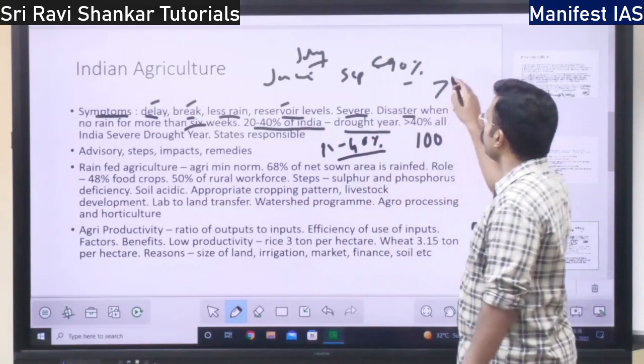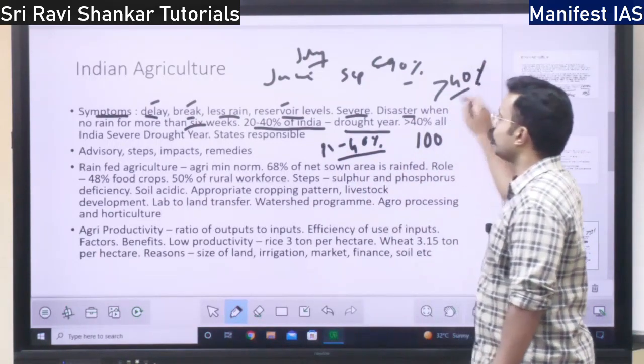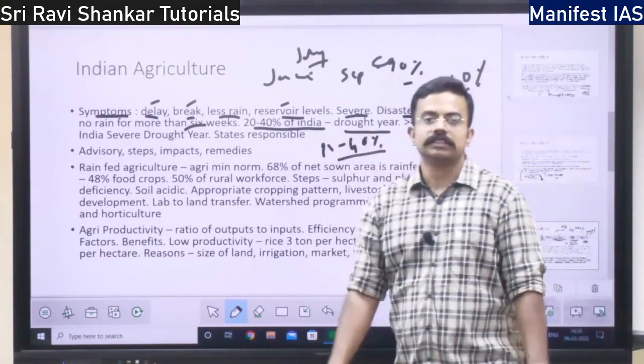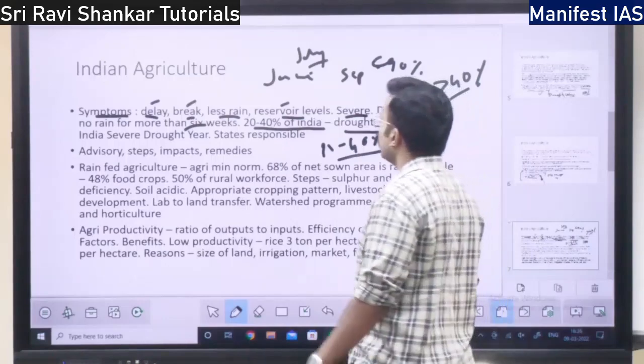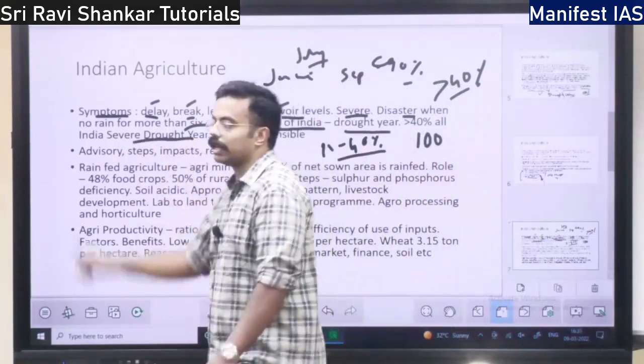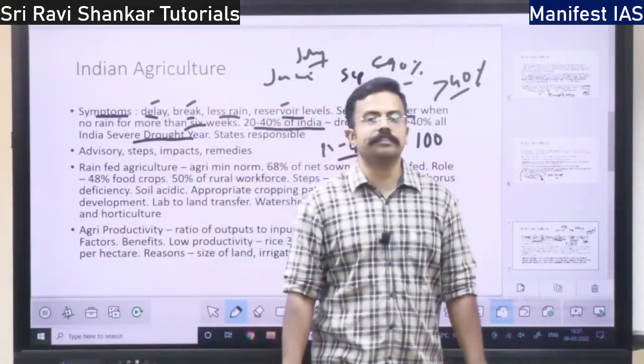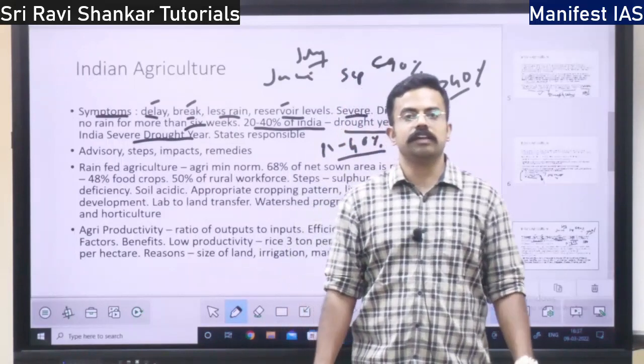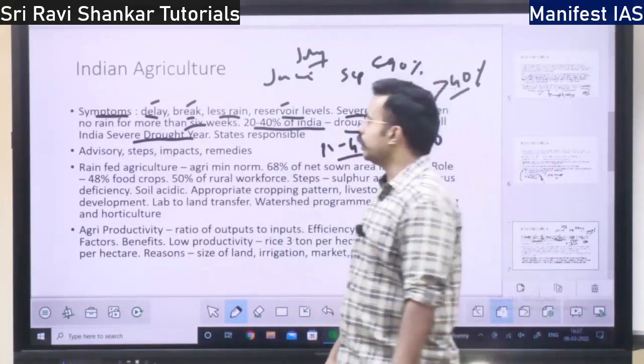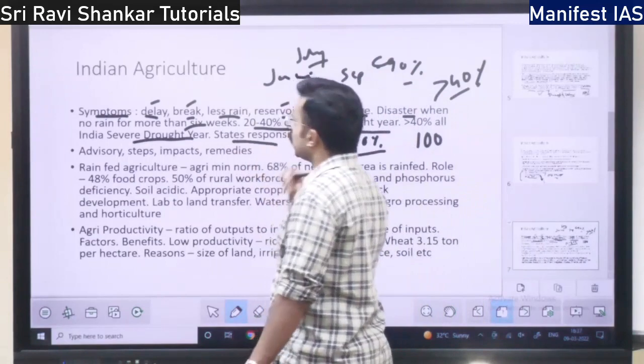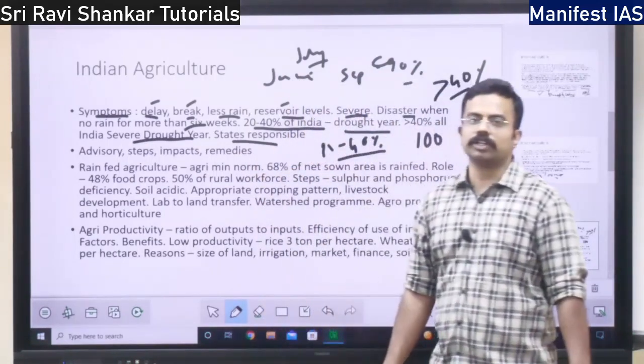If more than 40% of India is having a drought, it is called an all India severe drought year. So, states are responsible to take care of the drought.